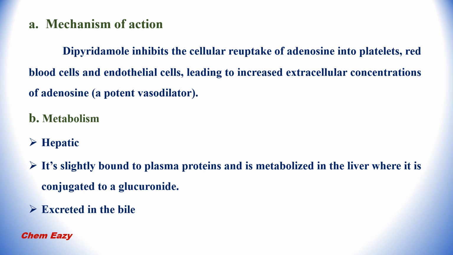And dipyridamole metabolism takes place hepatically. It is slightly bound to plasma proteins and is metabolized in the liver, where it is conjugated to a glucuronide, and this is excreted in the bile.